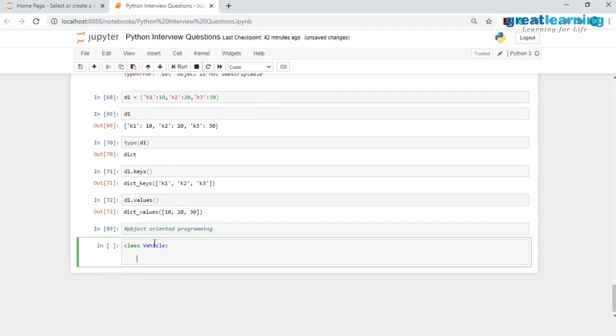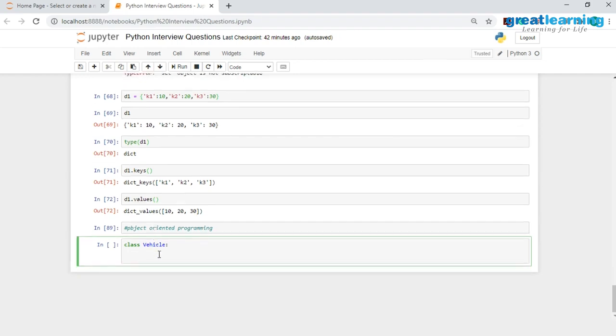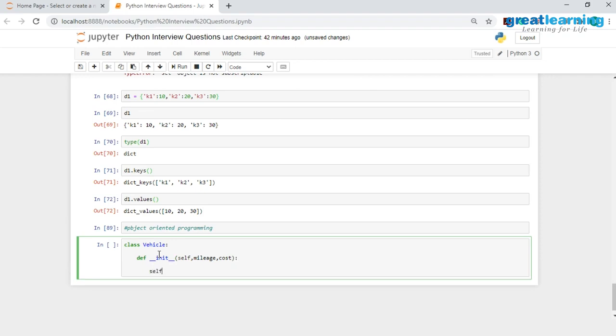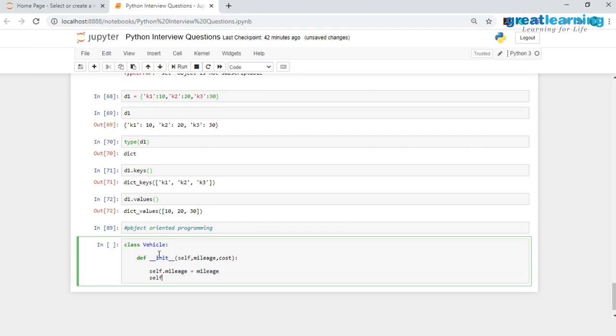And inside this vehicle class, what I would want is I would start off by creating a constructor. So I have def, then I have the init method, and inside the init method I would definitely need this self attribute over here. Then this vehicle will have certain mileage associated with it, and this vehicle will also have certain cost associated with it. And all I'm doing inside this constructor is setting the value for mileage and cost. So I will have self dot mileage is equal to mileage, and after this I will have self dot cost is equal to cost.